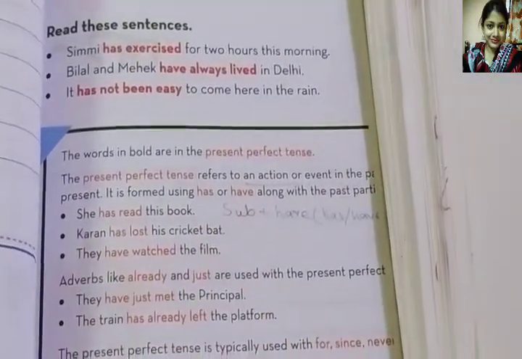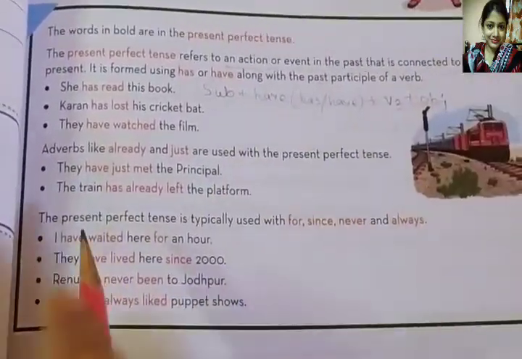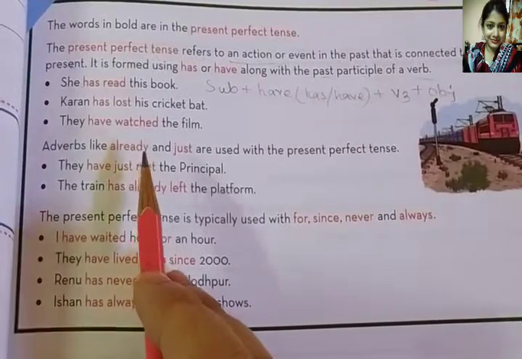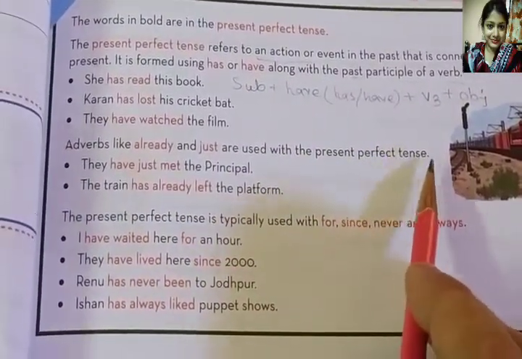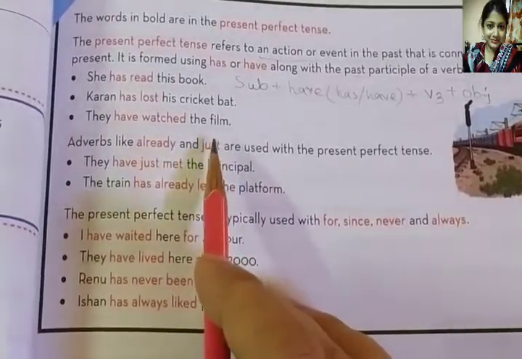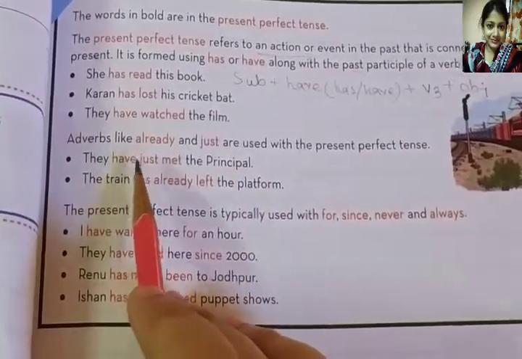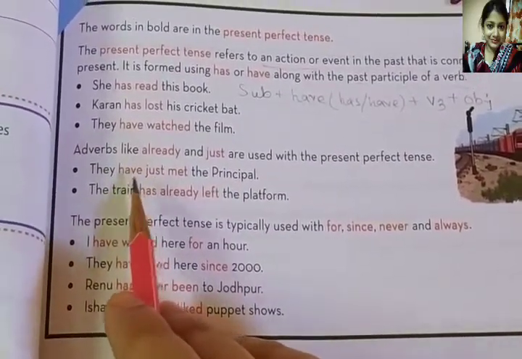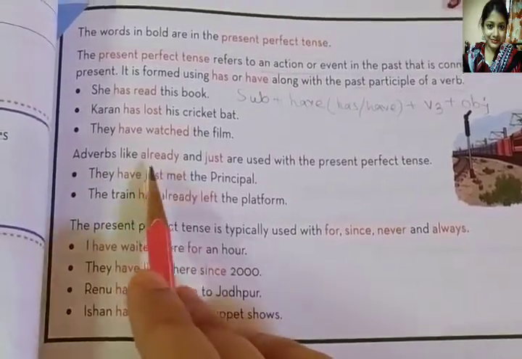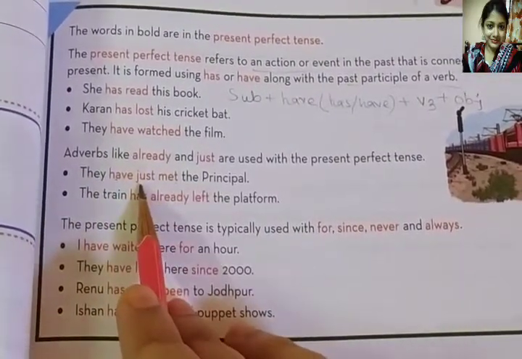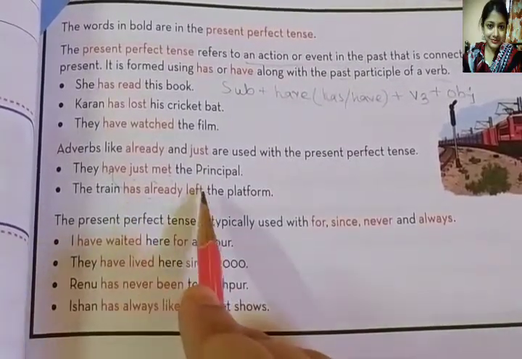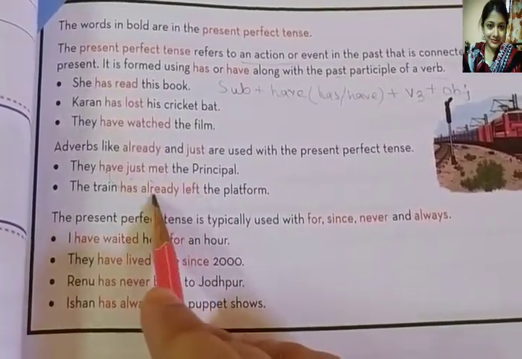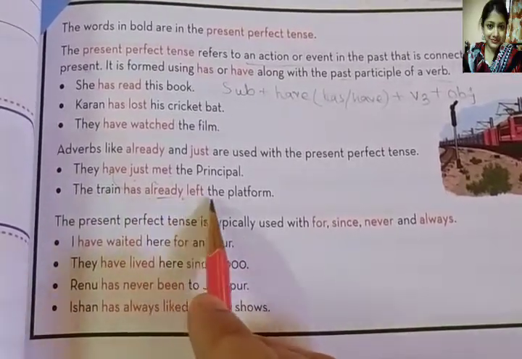Next, adverbs like already and just are used with the present perfect tense. These types of adverbs you can use, for example, they have just met. In between have and met you can place this adverb. Already, in between has and left, you can apply here: the train has already left the platform.